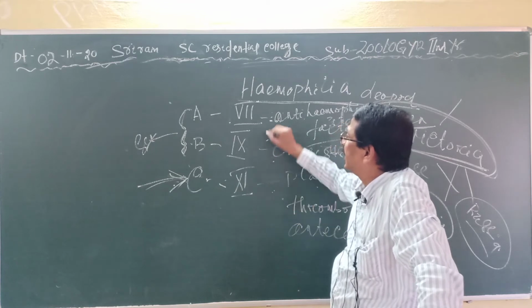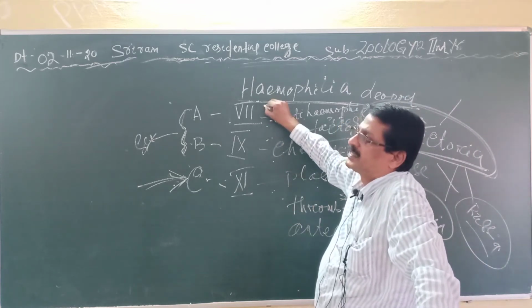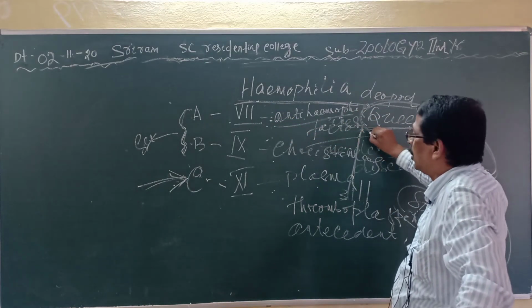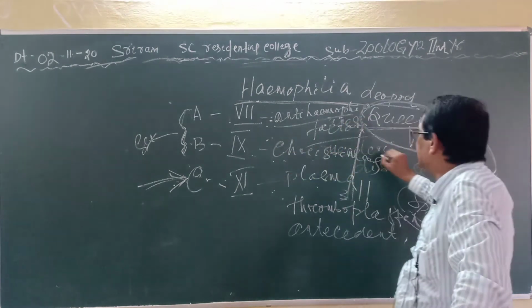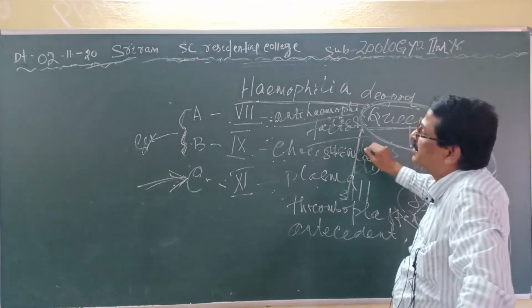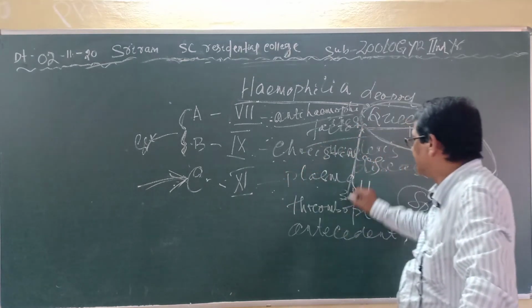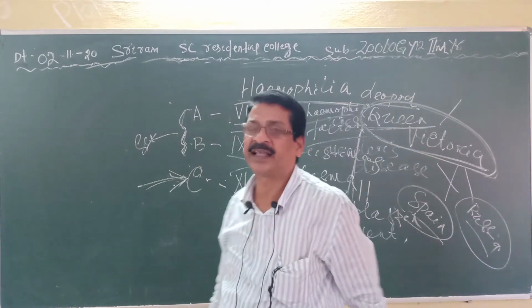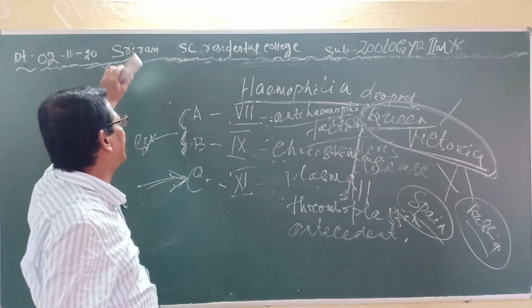Clear? In case of A, the factor 8th is not synthesized, that is the anti-hemophilic factor. The 9th factor is called the Christmas factor, and it is not synthesized. In case of C, the 11th factor, the plasma thromboplastin antecedent, is not synthesized. So the blood is not clotted.